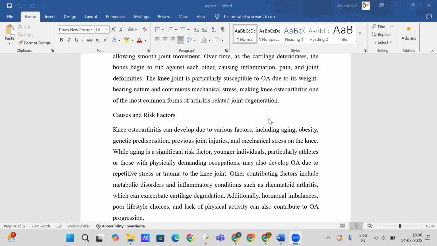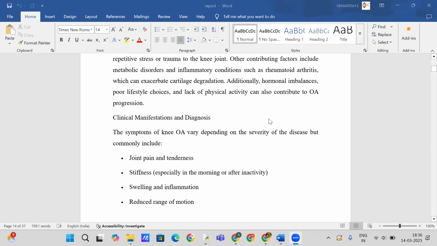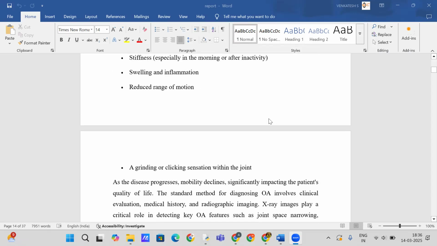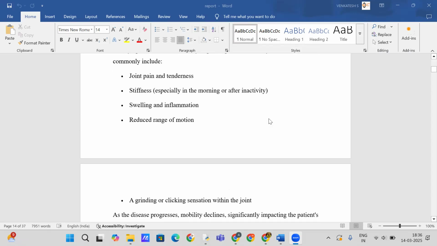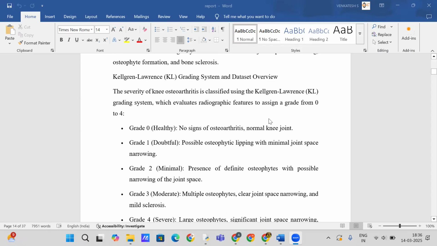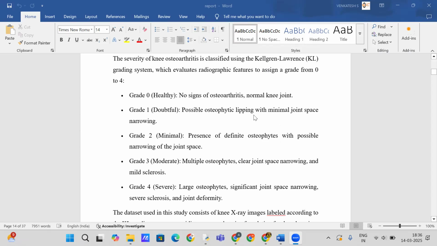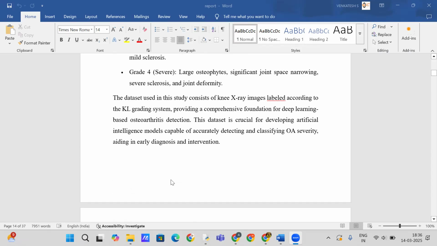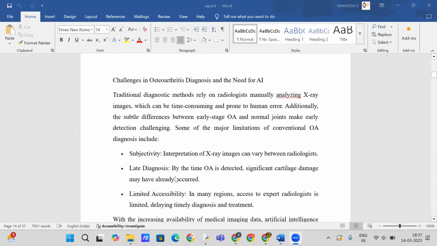The severity of OA is commonly classified using the KL, that is Kellgren-Lawrence grading system, with a range of grading from grade 0 as healthy joint to grade 4, which is severe. That is, you can see here. Grade 0 is healthy, grade 1 is doubtful, grade 2 is minimal, grade 3 is moderate, and grade 4 is severe. Like this, we have separated.